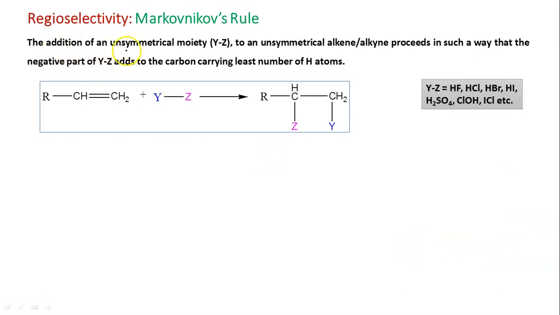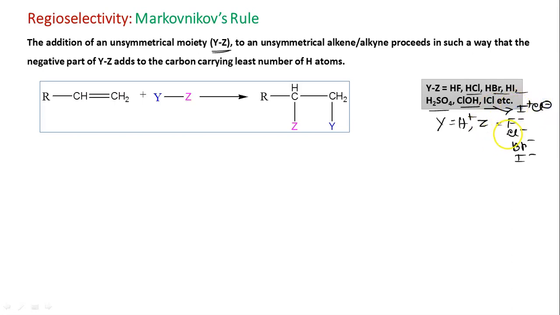So the rule says that in the addition of an unsymmetrical moiety, suppose YZ, this YZ may be HF, HCl, HBr, HI. So here Y will be H and Z will be the negative part, that is F minus, Cl minus, Br minus or I minus. Similarly, if you consider H2SO4, Y will be H plus and Z will be HSO4 minus. For ClOH, Cl is Y plus, HO is Z, and for ICl, as I is less electronegative than chlorine, it will be I plus and Cl minus.